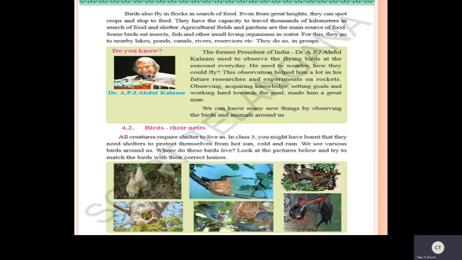Okay, children? Now we can know many new things by observing the birds and animals around us. See, children, building a nest, is it an easy thing? It is a very difficult task, but a small bird is doing it with the help of its beak. So isn't it a great thing? Yes, it is a great and wonderful thing, and it is doing hard work to build its shelter. Yes, children. So we have to learn different qualities from animals and birds also.